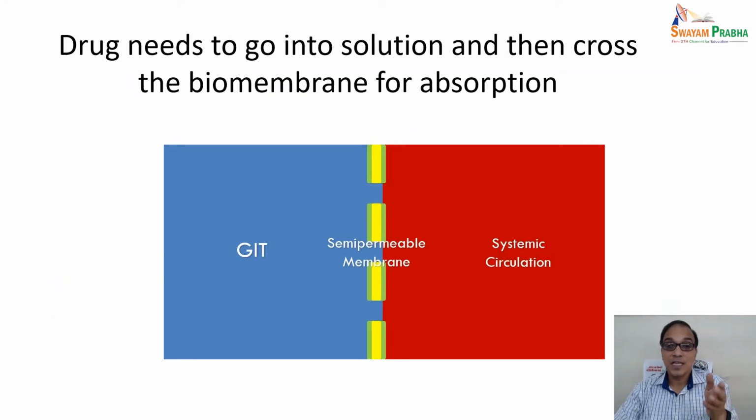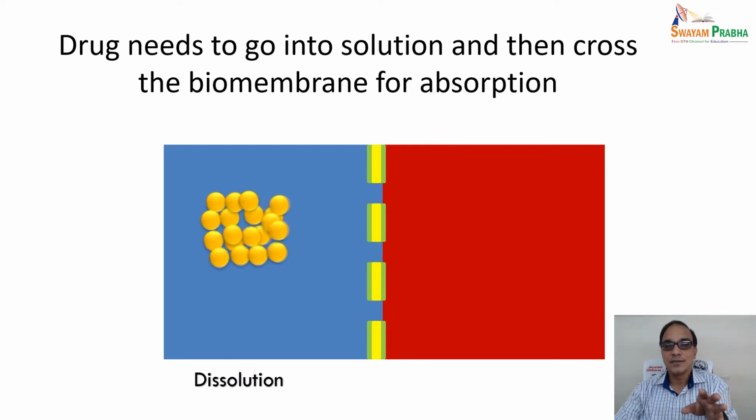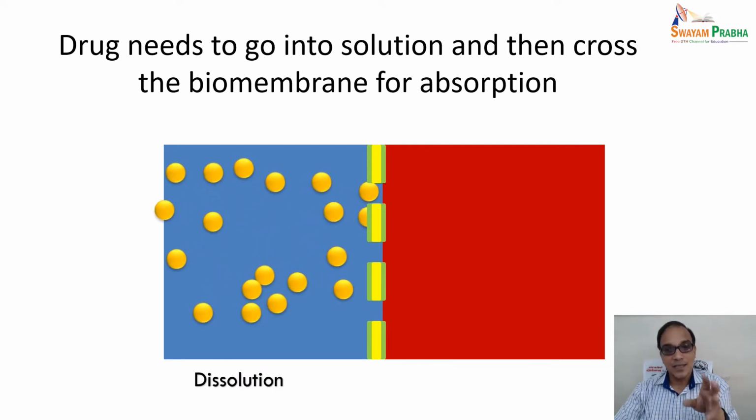In this membrane, there are basically two compartments, the GIT and the systemic circulation. In between them, a semi-permeable membrane is there. How is the drug going? Let's see. This is the drug in the GIT. Then dissolution occurs. The drug goes into the solution per unit of time, so it's a function of time. Basically, dissolution is solubility as a function of time.